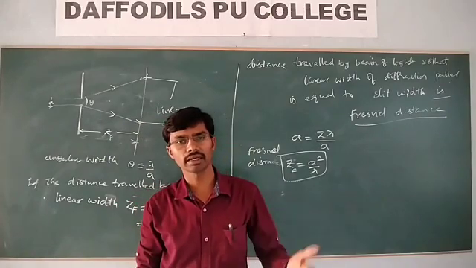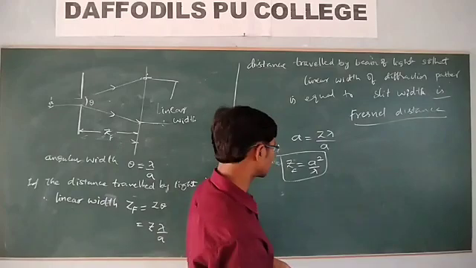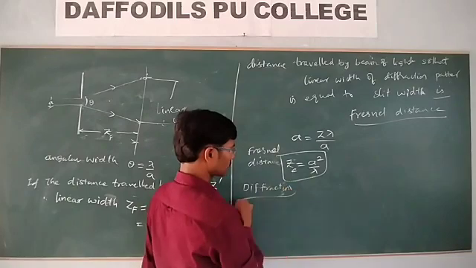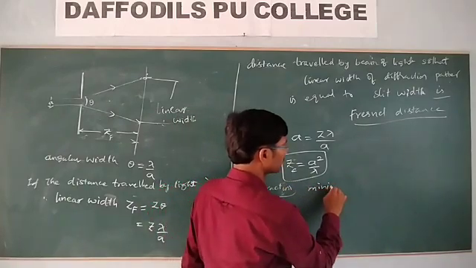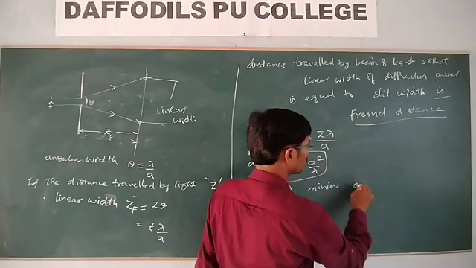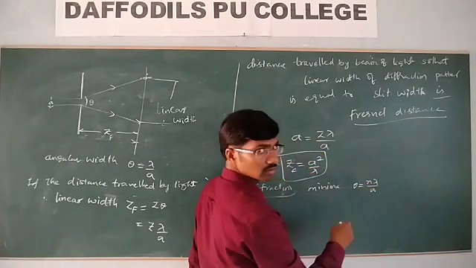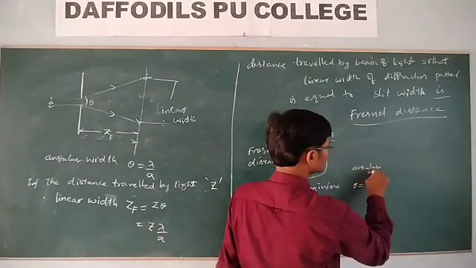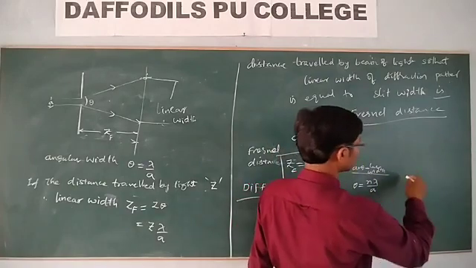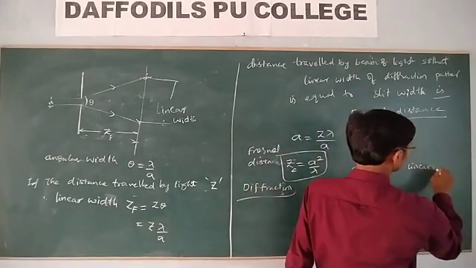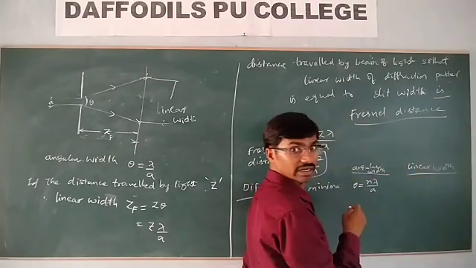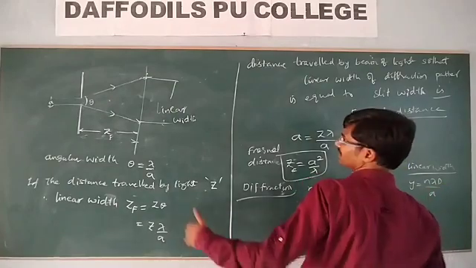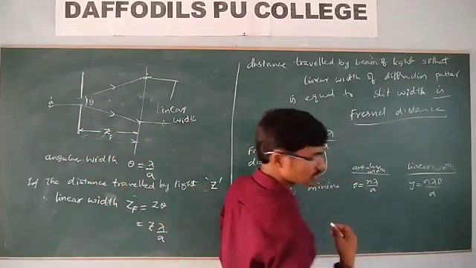And in the last class we have seen the diffraction condition for minimum intensity: angular width is equal to n lambda by a, whereas the linear width, let me write here, y is equal to n lambda d by a. D represents the distance from here to the screen.